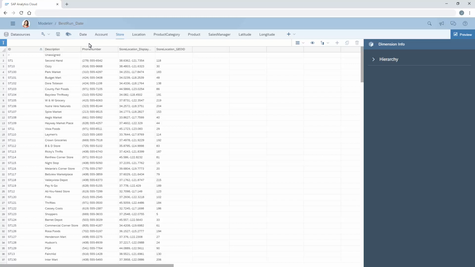If we want to make changes after the data integration process is complete, we can rebuild a model. Here, for example, we have a model with 2 dimensions, latitude and longitude, that are not required, as their data has been integrated into the store dimension through geo-enrichment. We'll rebuild the model to remove these dimensions.